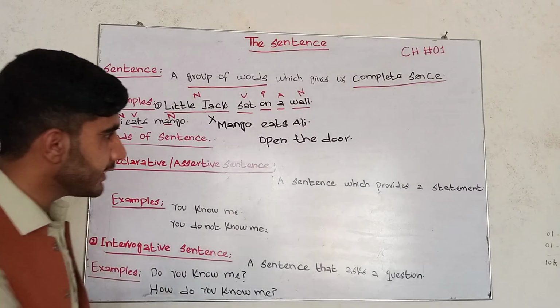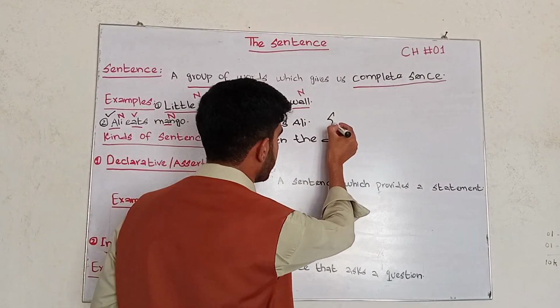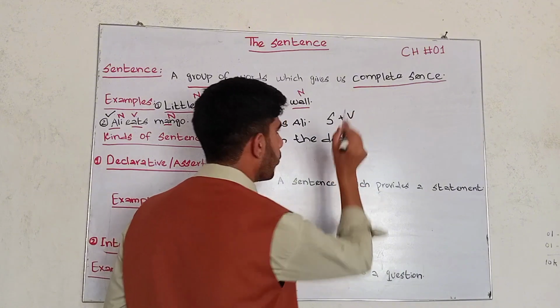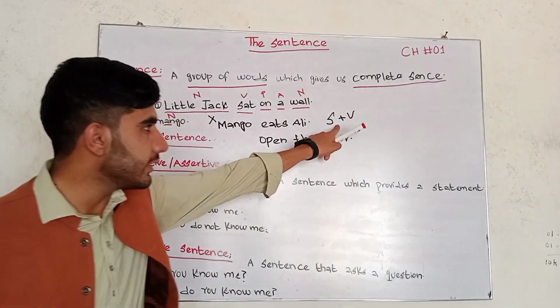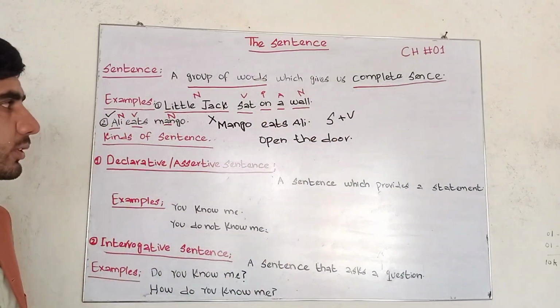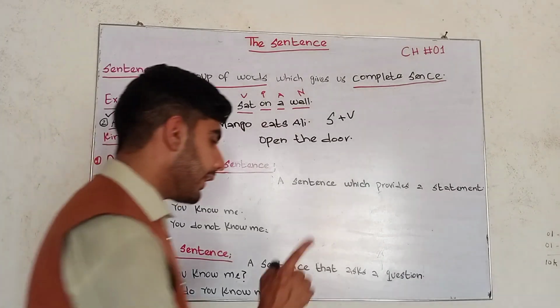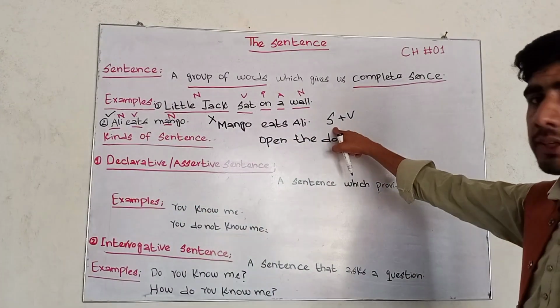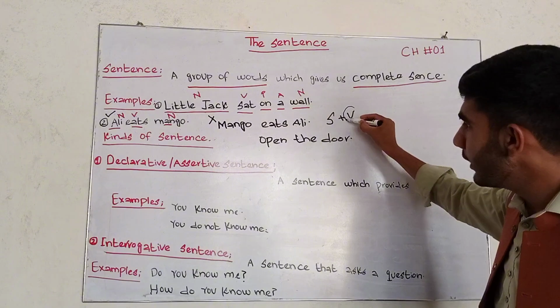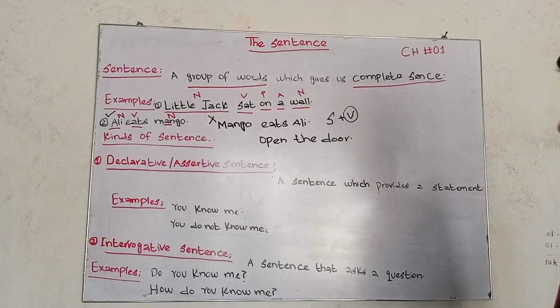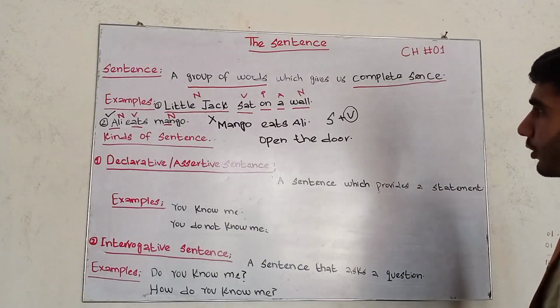But for a sentence, the subject and verb are very necessary. Subject plus verb is very necessary. For a sentence, the subject and verb are necessary, but if you think about it, the subject is not as necessary as the verb. First, we will give priority to the verb. Why first the verb?